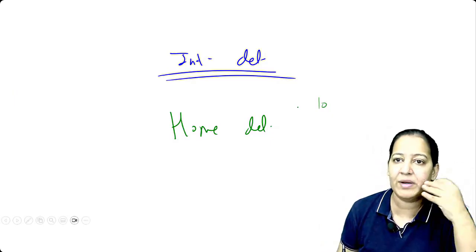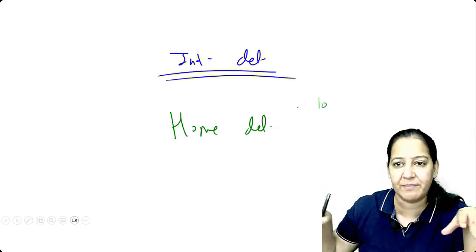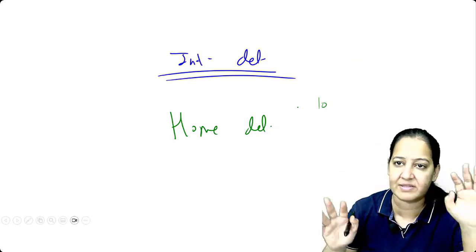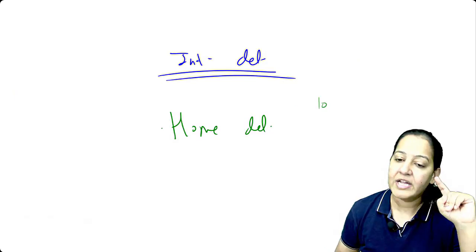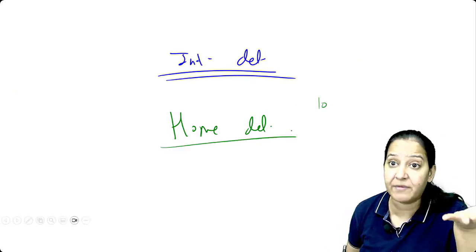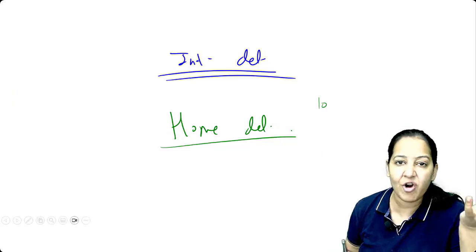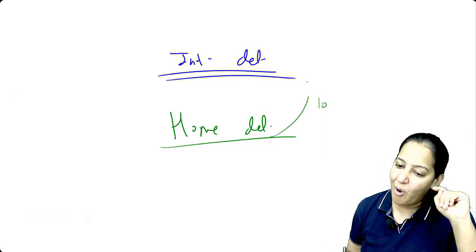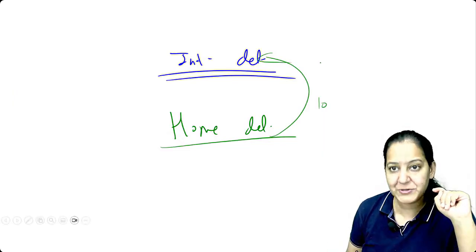So the senior females only conduct it, and multiple senior females of the village gather together and just conduct the delivery. We do not want that. If it is a normal vaginal delivery, it's okay. But if some complication takes place at the time of the delivery, what will they do at that time? They are not prepared for that. So all the deliveries should be institutional. We want to do that.